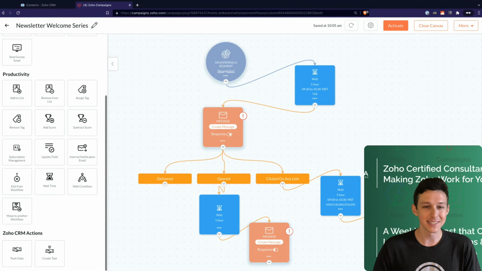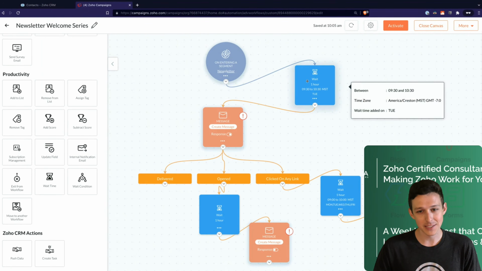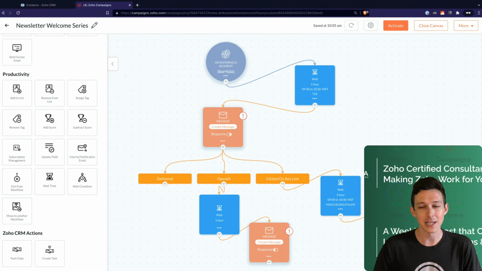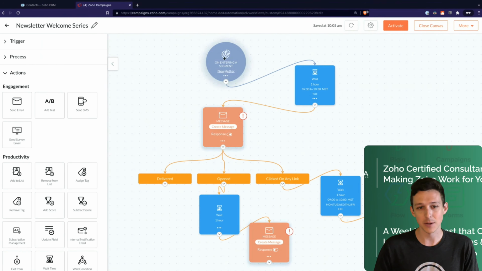You're always going to want to run a test, right? So maybe you run a test here and you do your wait conditions as really short and just run yourself through it, right? Just to be safe and make sure that everything's working the way that you anticipated. Once you feel good about it, though, you can go ahead and activate it and push it live to your subscribers. And then at that point, right, they'll pretty much just be running through this consistently. Anytime that a new person, in this case, enters the segment, they'll go ahead and drop right into this.